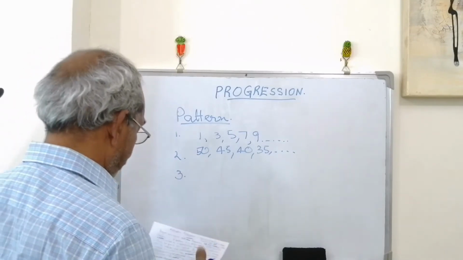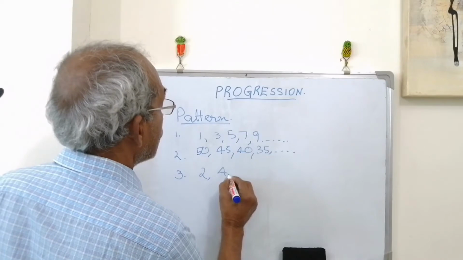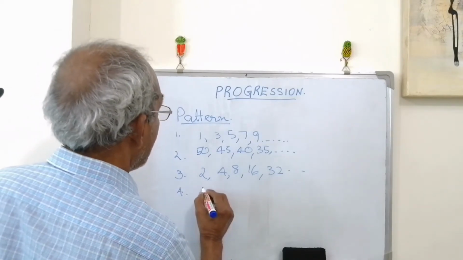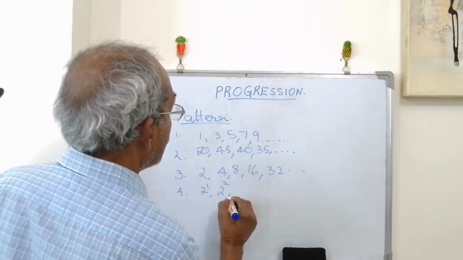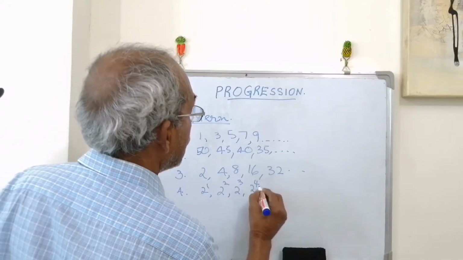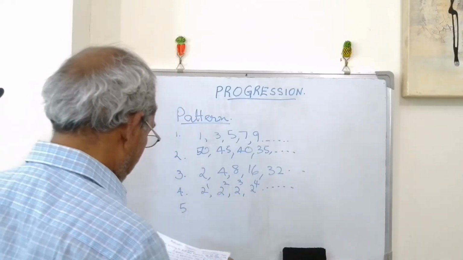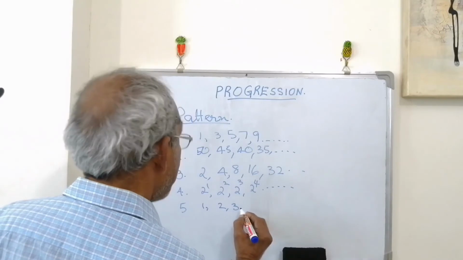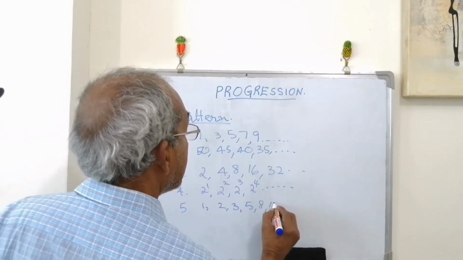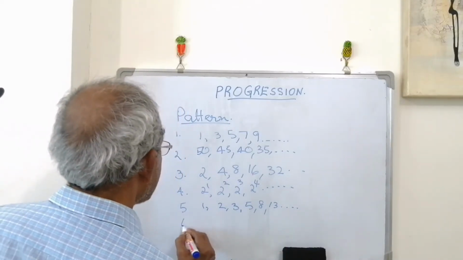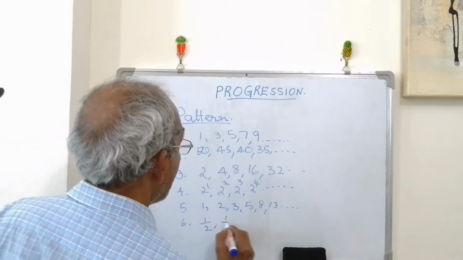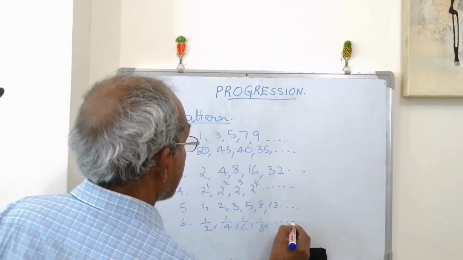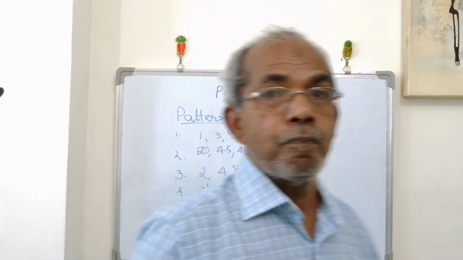Another one, third: 2, 4, 8, 16, 32, and so on. And fourth: 2 to the power of 1, 2 to the power of 2, 2 to the power of 3, 2 to the power of 4, etc. Another one, fifth: 1, 2, 3, 5, 8, 13, etc. And sixth, one more: 1 by 2, 1 by 4, 1 by 6, 1 by 8, etc. We can examine these patterns.